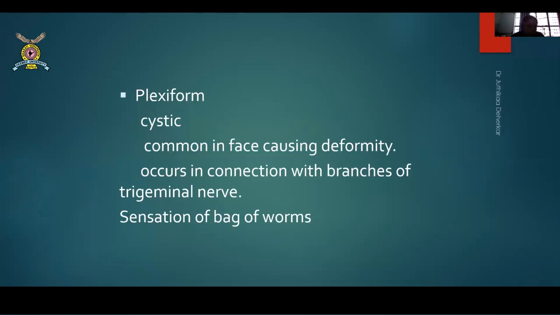Plexiform neurofibromas. There are certain which are cystic, common in the face, and they cause deformities. Remember that. They occur in connection with branches of the trigeminal nerve. They come in the branches of the trigeminal nerve. So these plexiform cysts which form, they are usually in the trigeminal nerve and they have a sensation of bag of worms as well.